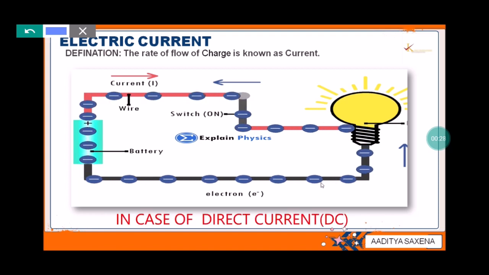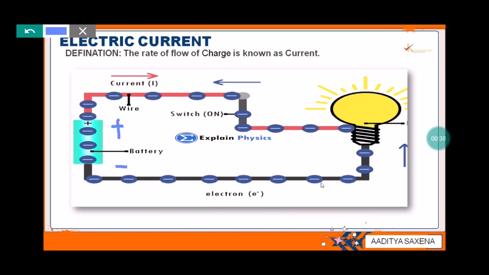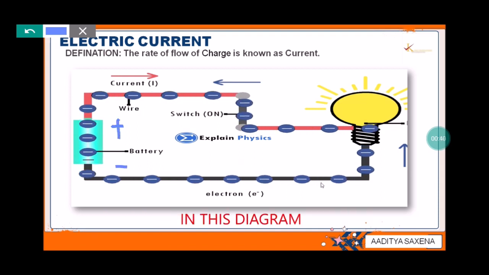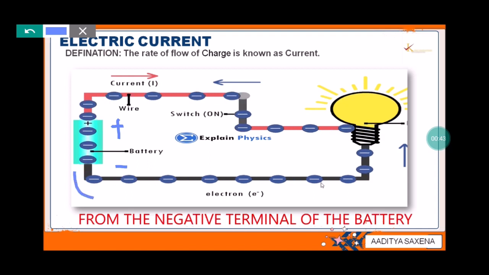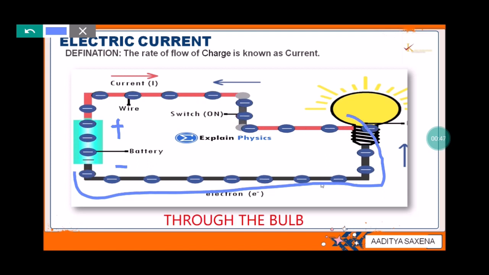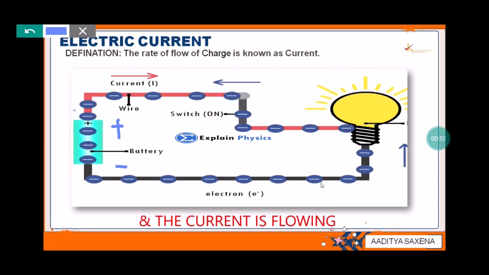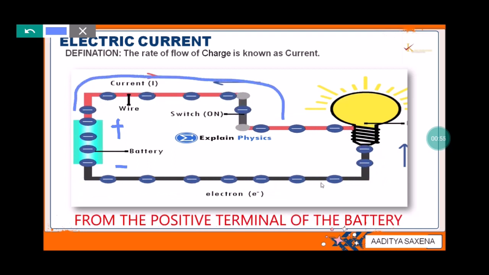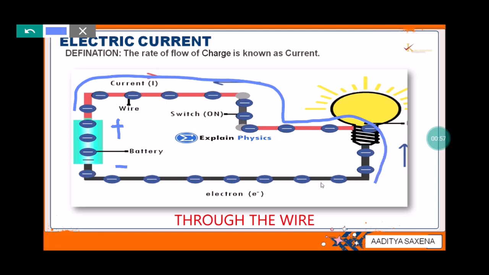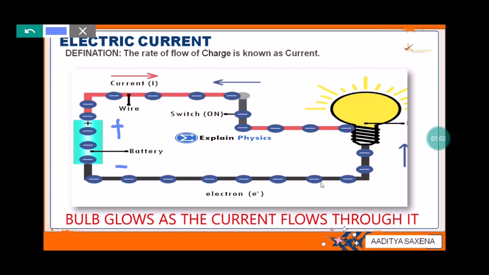In DC, direct current, the electrons flow in one direction. In this diagram, we are using a battery, and the battery produces DC current. Electrons are flowing from the negative terminal of the battery through the wire through the bulb to the positive terminal of the battery, and current is flowing from the positive terminal of the battery through the bulb through the wire to the negative terminal of the battery. The bulb glows as the current flows through it.